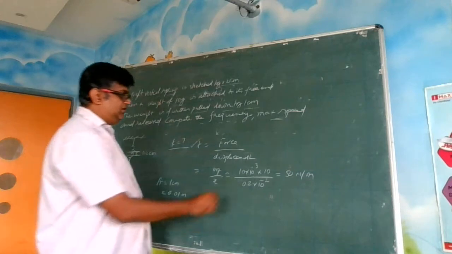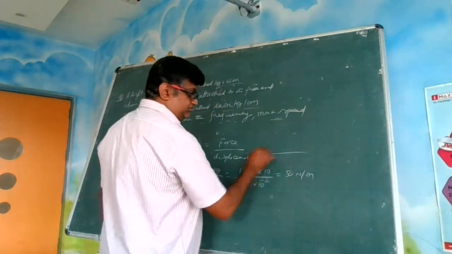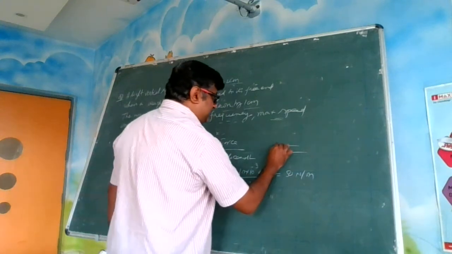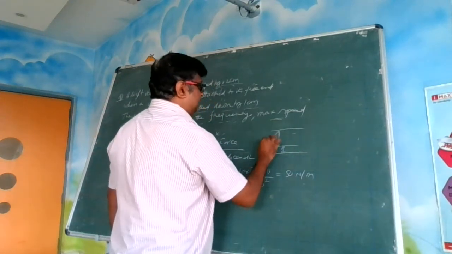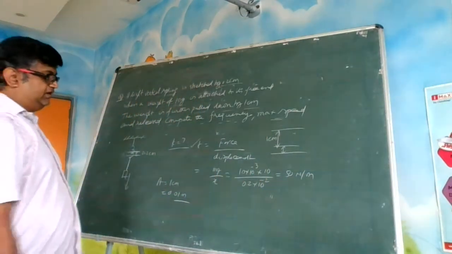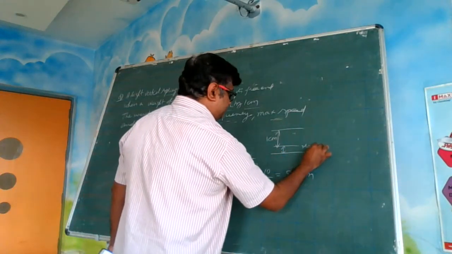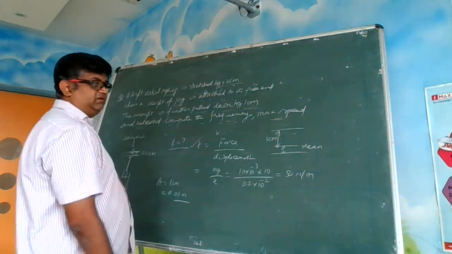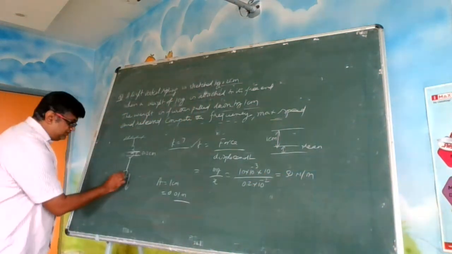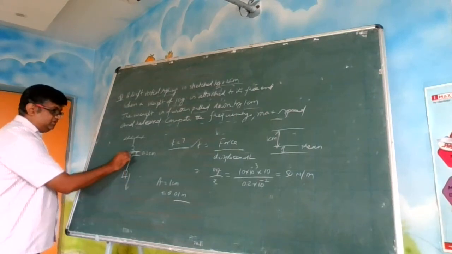I told you, if this is the original position, it got initially displaced this much, and from here it was pulled another 1 centimeter. So this 1 centimeter will be the amplitude. It has to be measured from the mean. This is the mean now. This is the initial displacement that happened because of putting this mass on this spring.